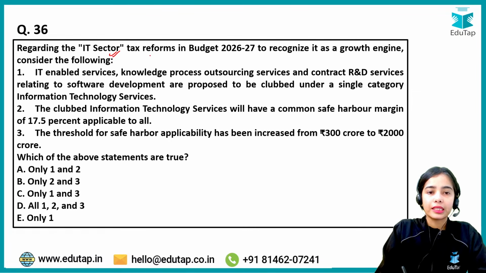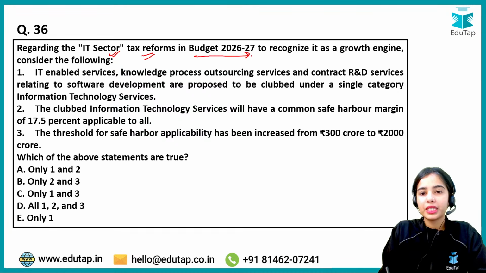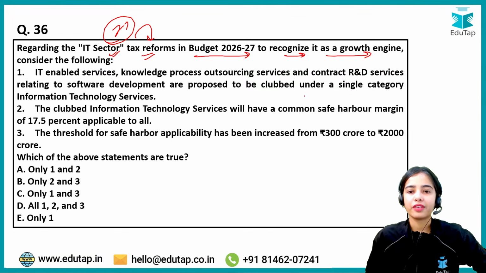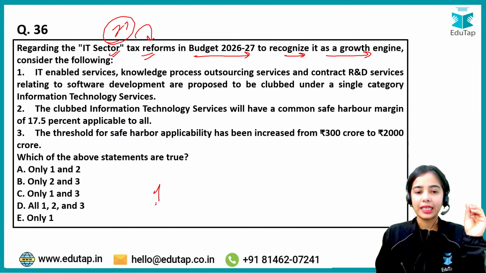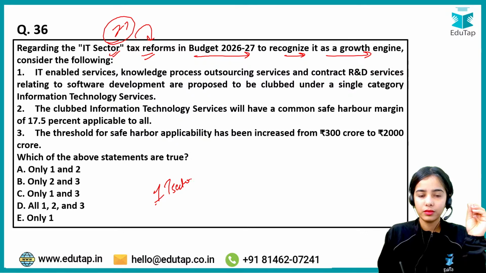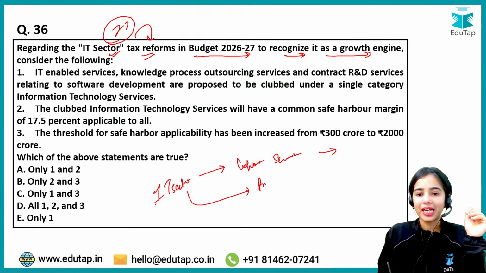regarding the IT sector. Tax reforms in budget 2026-27 to recognize it as a growth engine. Consider the following. So the IT sector tax reforms have been brought in budget 2026-27 to recognize it as a growth engine. Remember that when the IT sector is exporting its services, it puts a price on its services.